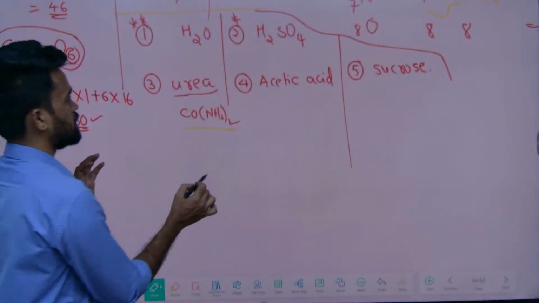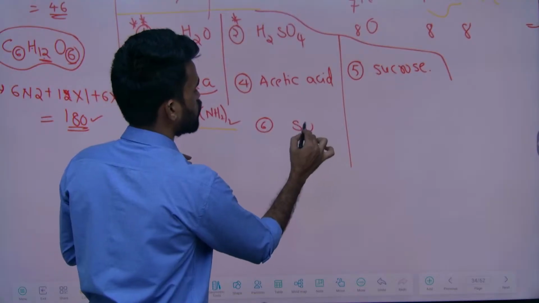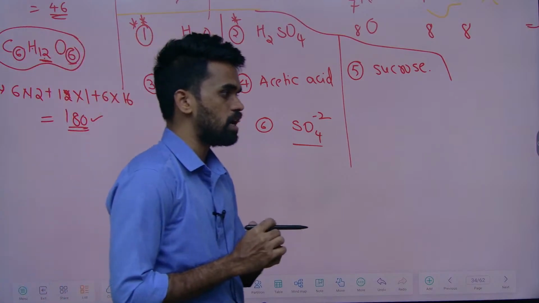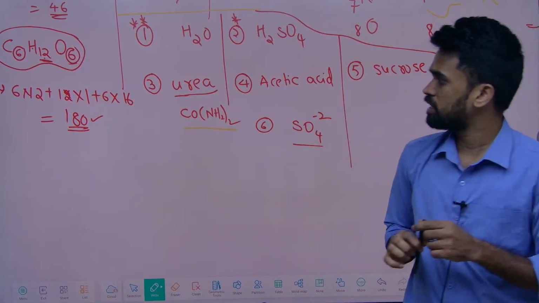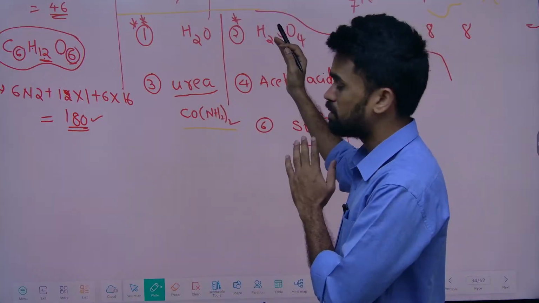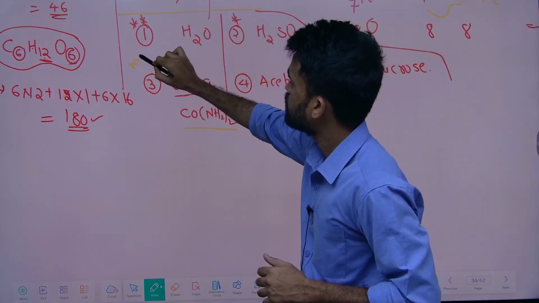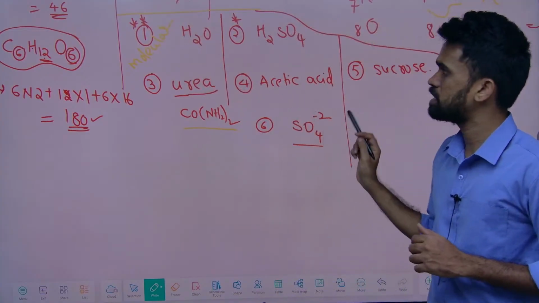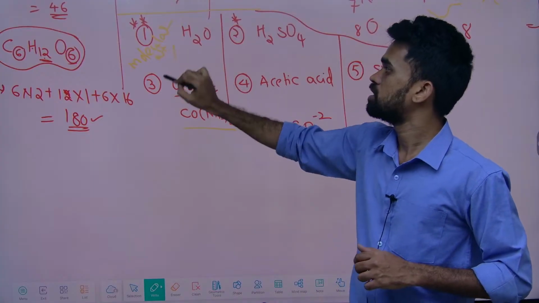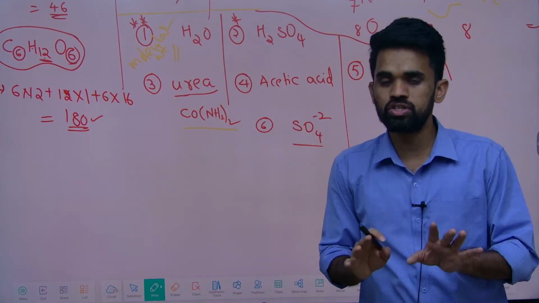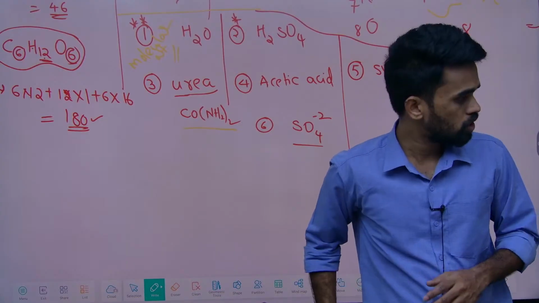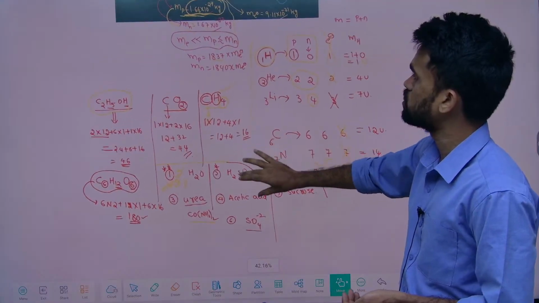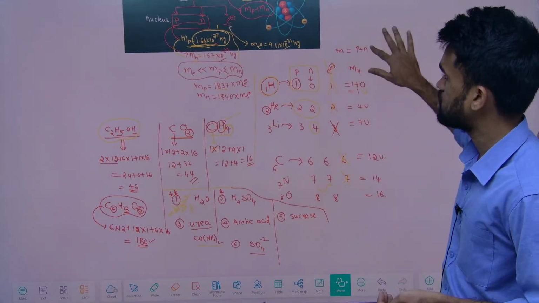One last one I wanted to add, the sixth one: SO4 2-, the sulfate ion. You do all these things and mention your answers in the comment box, finding their atomic weights, then their molecular weights. So what I am asking is, mention all the molecular weights for the given 6 examples in the comment box. Just try it. Even if it is wrong, no issues, but you need to try first. Now make a note or take a screenshot of this discussion so that it will be useful for your reference.